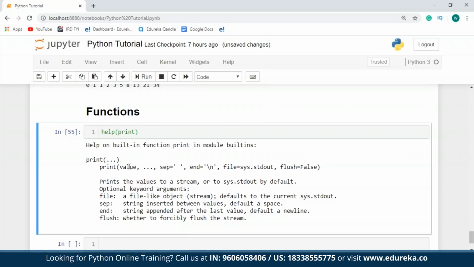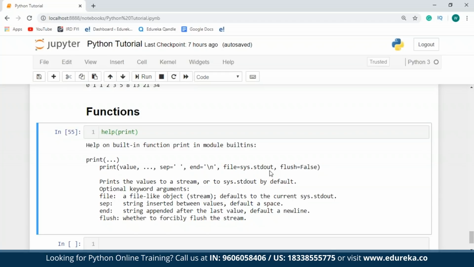Value is nothing but a value or a set of values that has to be printed out to the console. A separator will decide how the values are separated from each other. The end parameter is used to specify what is to be printed at the end of the output. Default value for the end parameter is \n, meaning next line. Next is the file parameter. This is an optional parameter which comes with a write method. The default value of this is sys.stdout.